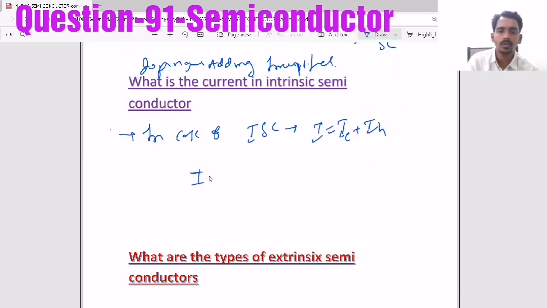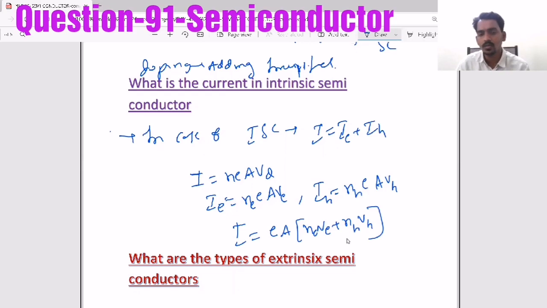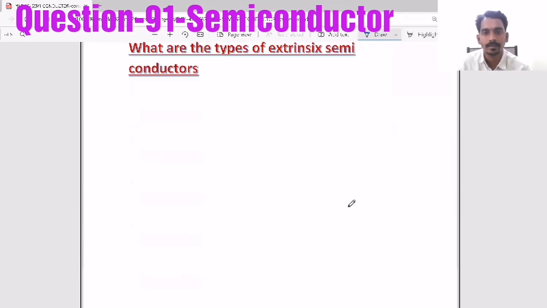The electron current is Ne e A Ve, where Ne is the number of electrons per unit volume, A is the area, and V is the drift speed. In the same way, IH equals NH e A VH. So the total current becomes e A times (Ne Ve plus NH VH). This is the equation of current in an intrinsic semiconductor. But here Ne equals NH, so that is what you need to understand.